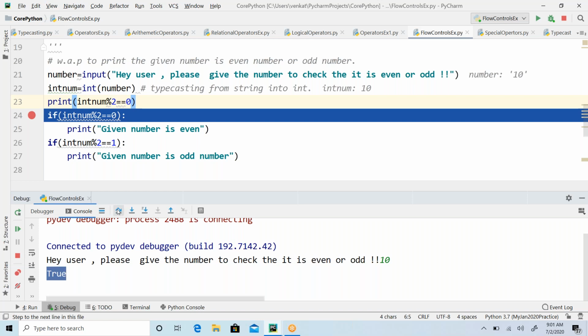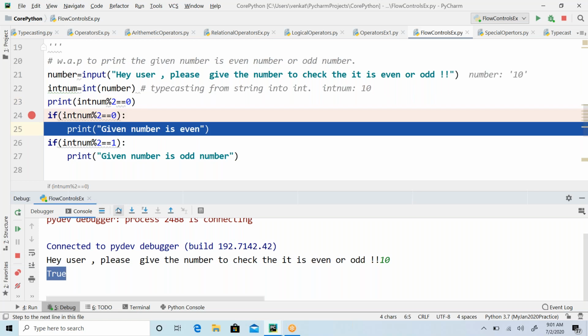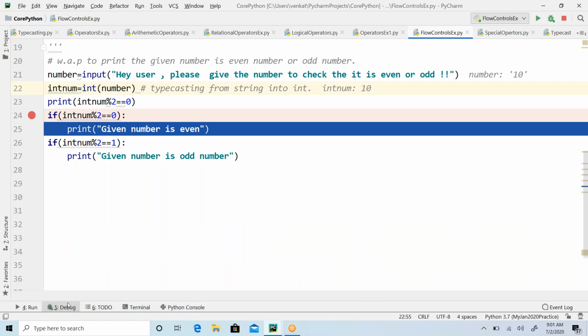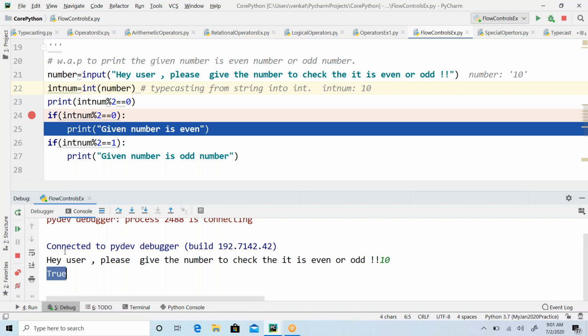When I click on this arrow mark, step over, it goes to the next line. Now here you can see the runtime values. Integer number value is 10. You can see it in this area, or also if you click on this debug, you have the variables section here, somewhere.